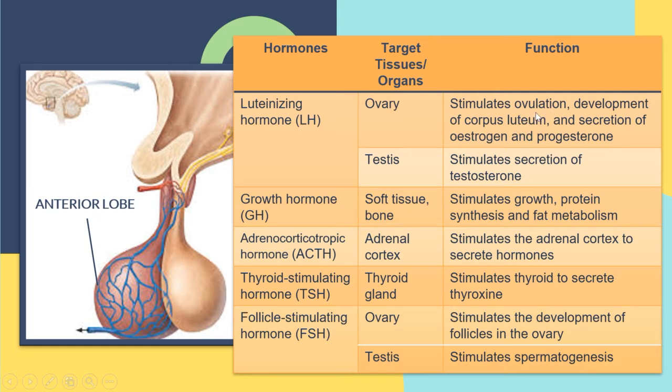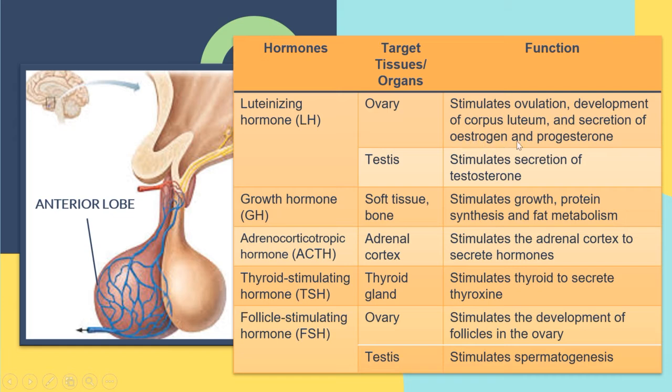The other function of the LH is to stimulate development of the corpus luteum. Later we will learn about the menstrual cycle in chapter 15, where we will discuss the corpus luteum more, so don't worry about that. Another function is to stimulate the secretion of estrogen and progesterone.